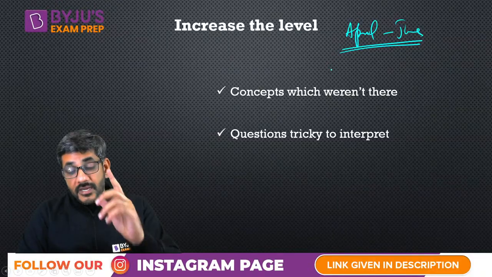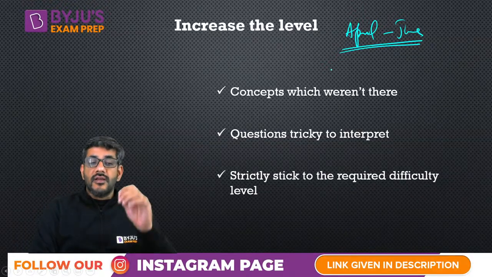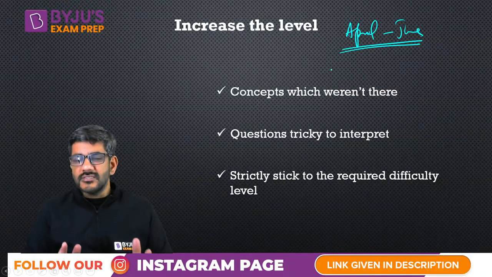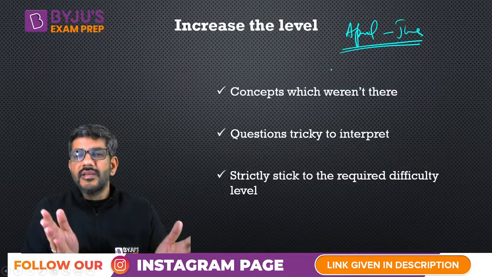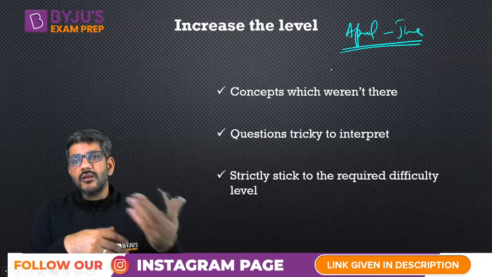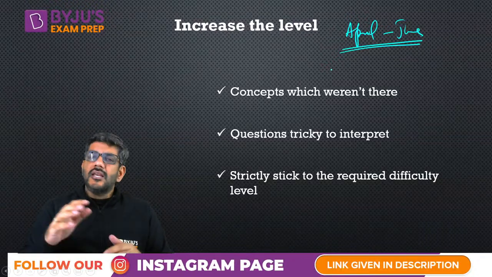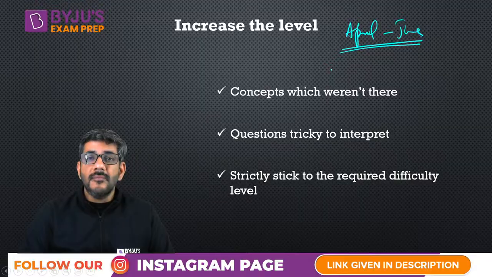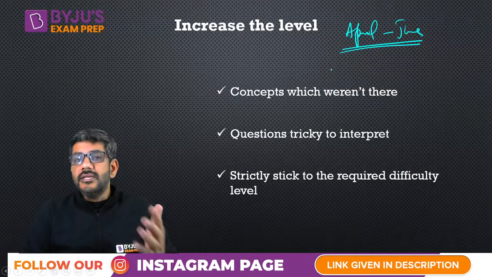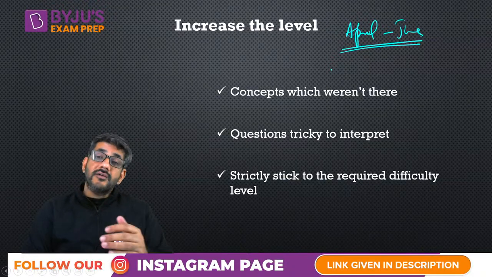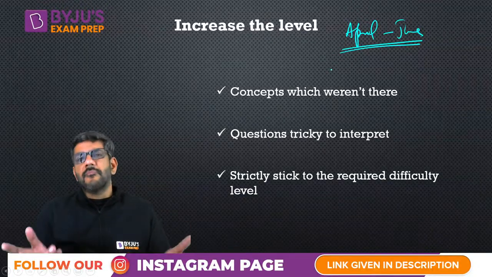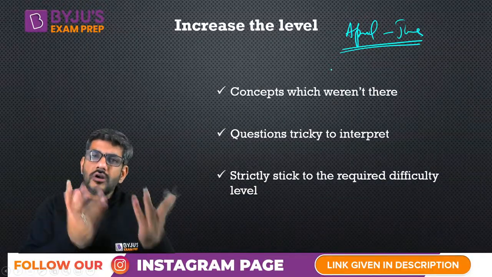when you increase the level of the questions that you are doing. But here there is one very important point that you have to strictly stick to the required difficulty level, because I have seen many students, of course, nowadays, because social media is there, we have a lot of channels where a lot of discussions on CAT would be happening, and we join many of those channels as well. But the problem is, many a times the things which are discussed over there are completely useless from CAT's perspective, but they would be discussed in the name of CAT. So people would start discussing so difficult questions which have never appeared in CAT, or those kind of questions which we should not be doing in CAT.